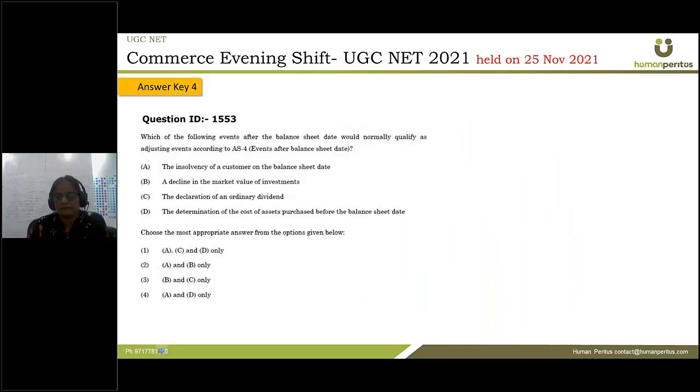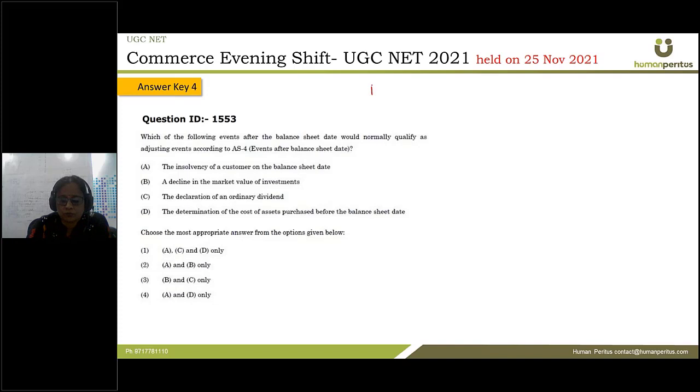Which of the following events after the balance sheet date would normally qualify as adjusting events according to AS4? Four options have been given: insolvency of the customer, decline in the market value of the investment, declaration of the ordinary dividend, determination of the cost of asset purchase before the balance sheet date.